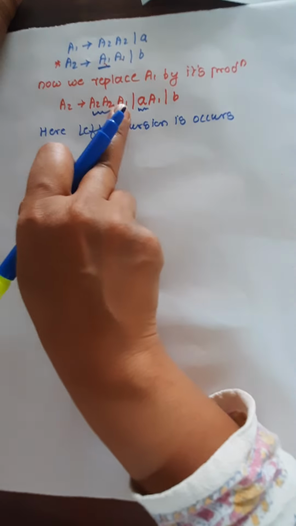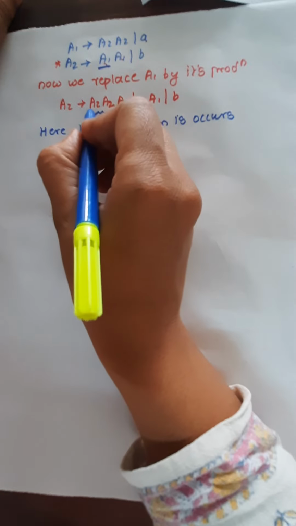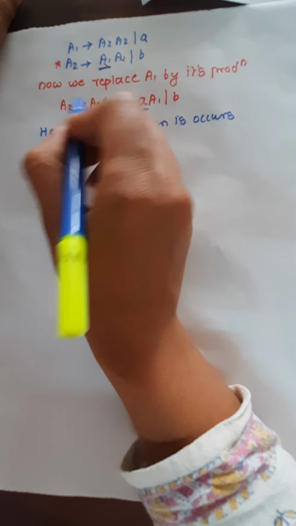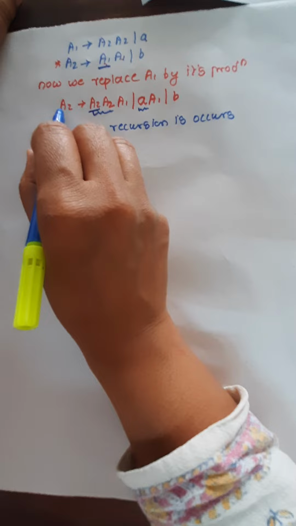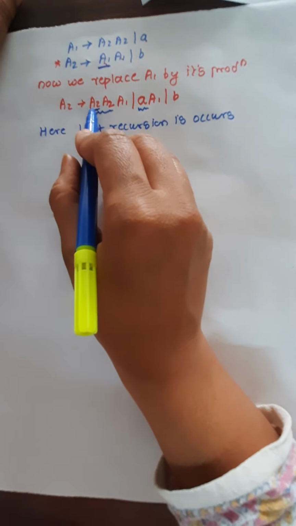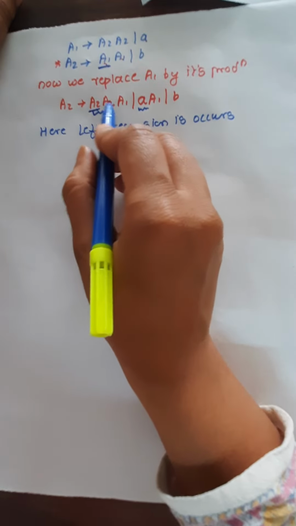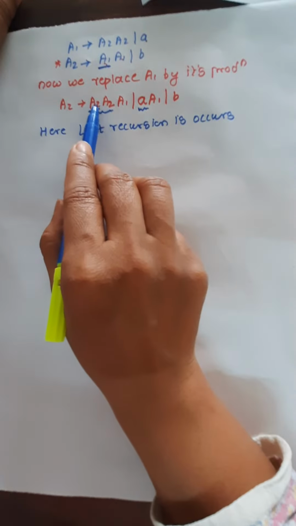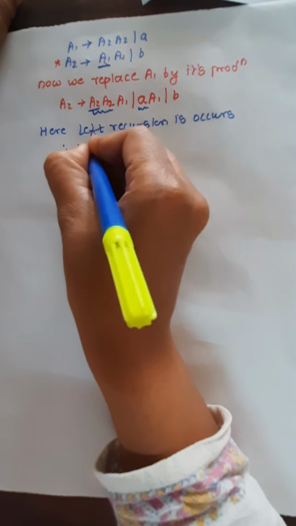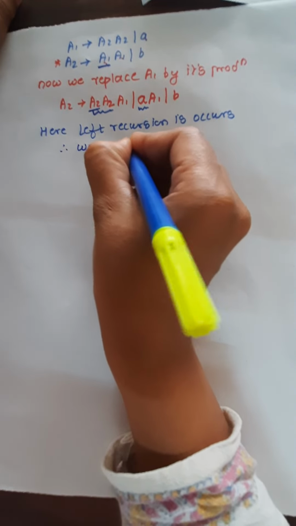So where does the left recursion occur? See here, in the first production the LHS non-terminal occurs as the leftmost symbol of the RHS, and that is what is called a left recursion. So the first production has the left recursion, therefore we remove it. Our job is to first remove the left recursion.